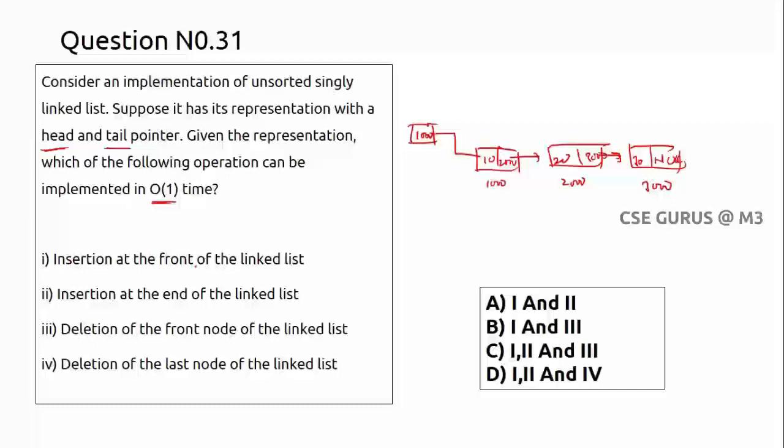Insertion at the front of the linked list. That means here I want to insert something. Anyway, two pointers are there, the head pointer and here the tail pointer. Let us suppose the tail pointer is somewhere here. Now, insertion at the front: here I want to insert a node. I can directly take the head value. Head's next will be the new node, let us suppose this is 3500.